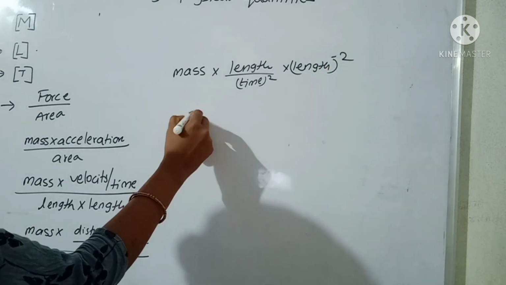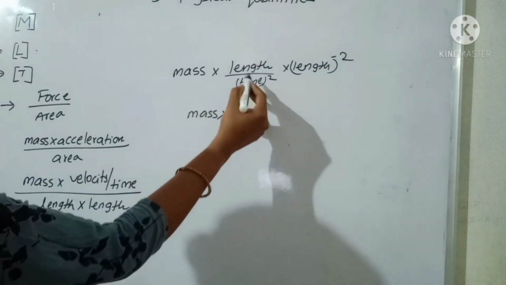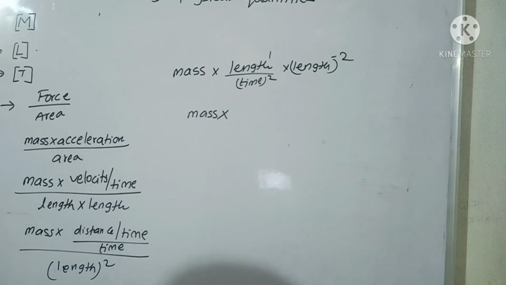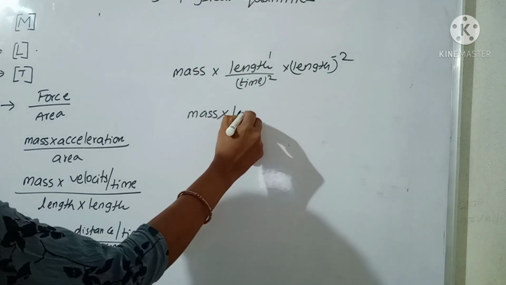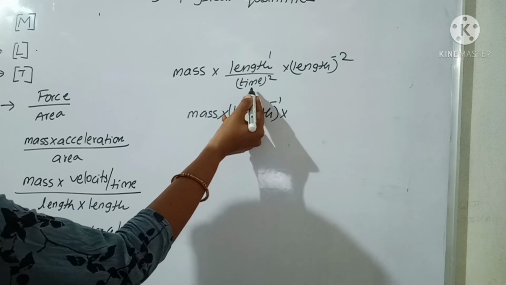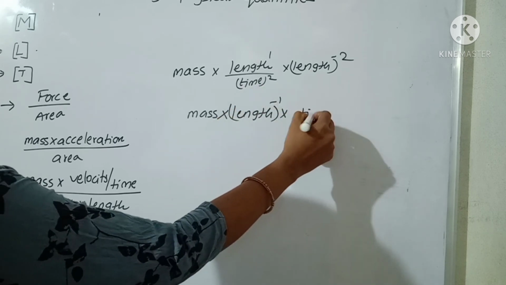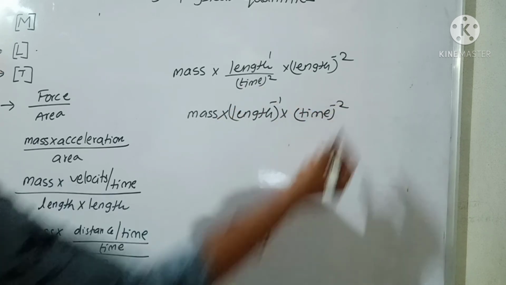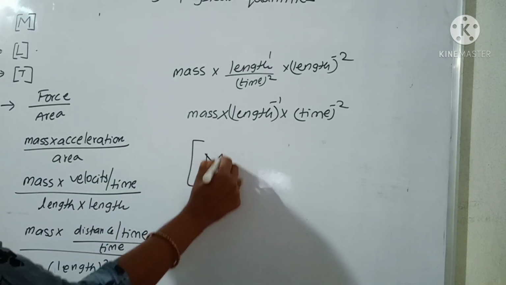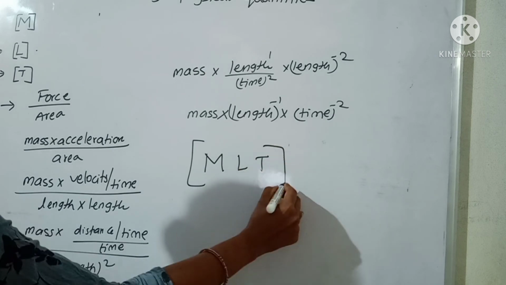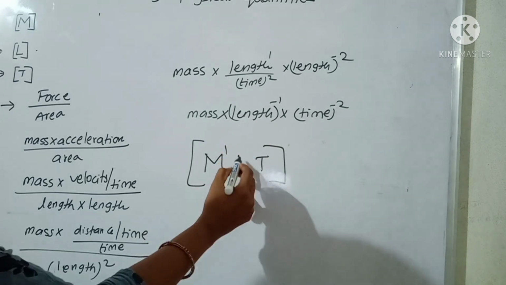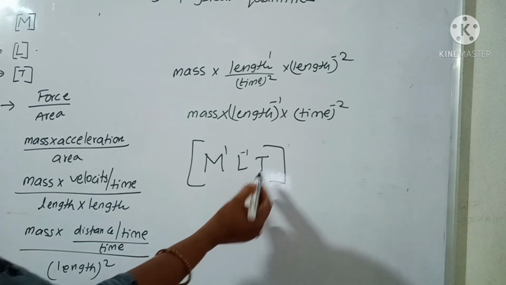So here we can write mass into length power 1, here length power minus 2. Then 1 minus 2, minus 1 will come. So length minus 1 into time in denominator with power 2. Then it comes to numerator, we can write the time power minus 2. Now we can write the dimensions of this M, L, T. So mass is here M1, length is there minus 1, time is there minus 2.